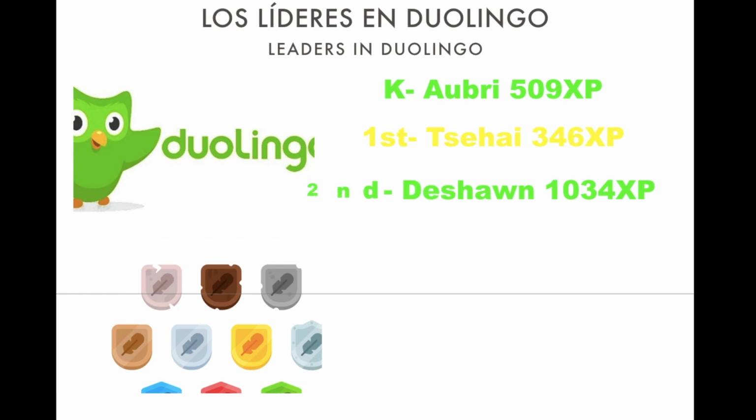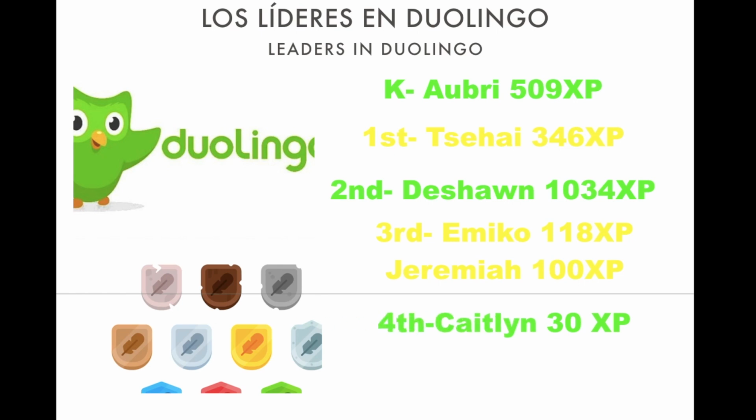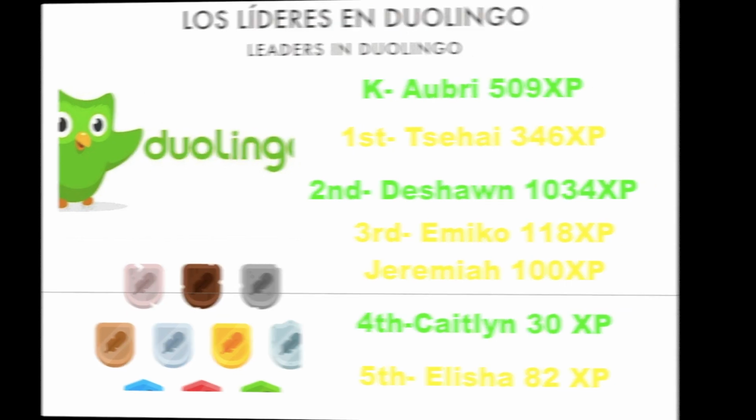Muy bien. En el segundo tenemos Deshaun con 1034 XPs. Impresionante. En el tercero tenemos Emiko con 118 XPs y tenemos Jeremiah con 100 XPs. Muy bien. En el cuarto tenemos Caitlin con 30 XPs. En el quinto tenemos Elijah con 82 XPs. Muy bien. Excelente, alumnos. Who's going to be on the leaderboard la semana que viene?